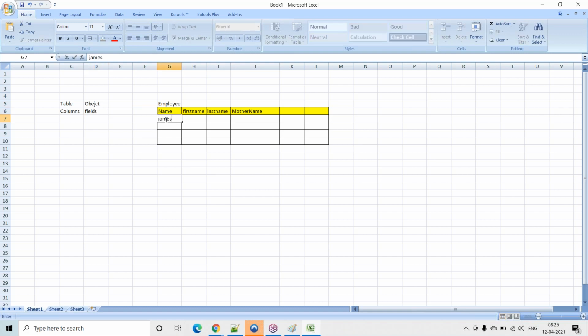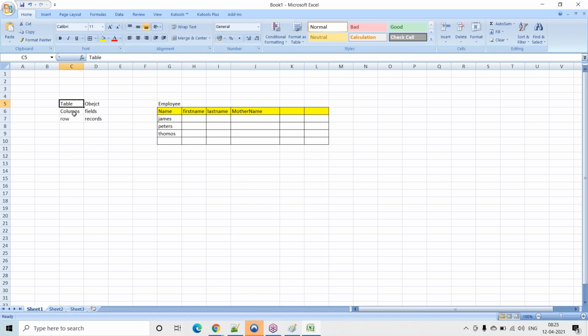For example, James is one employee, Peter is one employee, and Thomas is one more employee, right? In Salesforce terminology, these are called records. In other terminology, we call it a row. So just compare table with object.